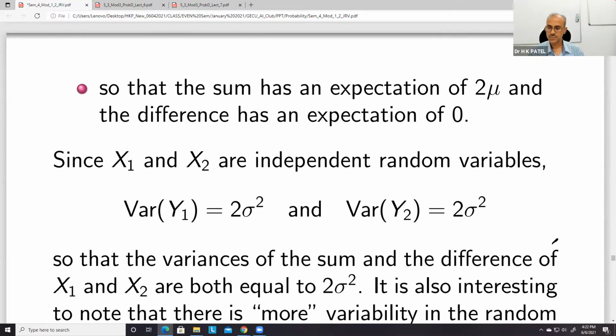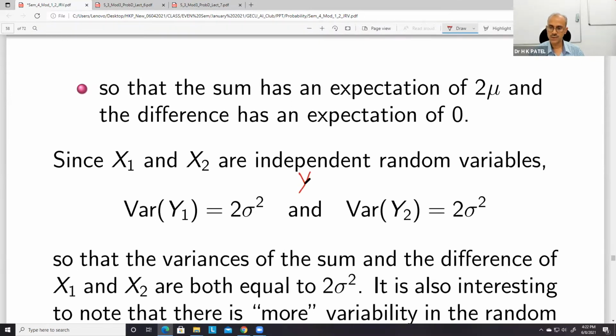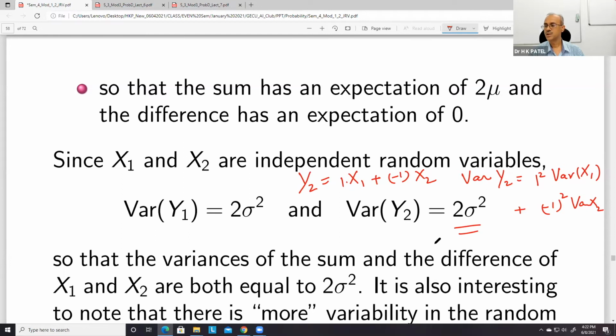How? Because y2 is actually x1 plus minus 1 times x2. So variance of y2 will be 1 square variance of x1 plus minus 1 square variance of x2, and therefore it is again 2 sigma square.